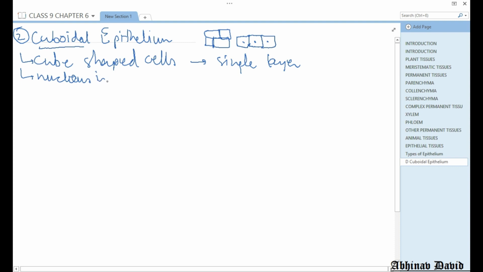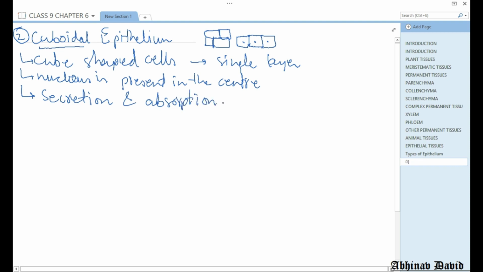Nucleus is present in the center and their main function is secretion and or absorption. So they help in secretion of substances or they also help in absorption of substances.